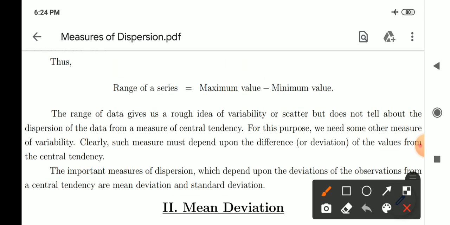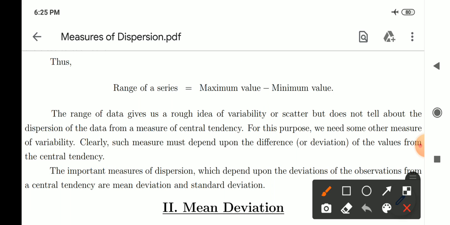The range of the data gives us a rough idea of variability or scatter but doesn't tell about the dispersion of the data from a measure of central tendency. For this purpose, we need some other measure of variability. Clearly, such measure must depend upon the difference or the deviation you may call of the values from the central tendency.